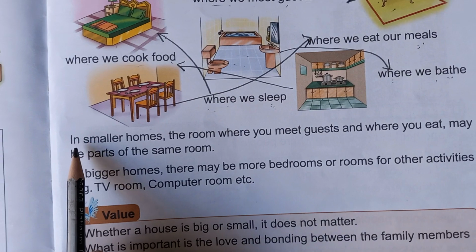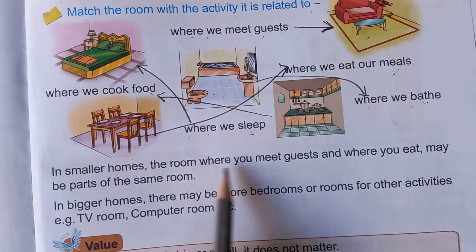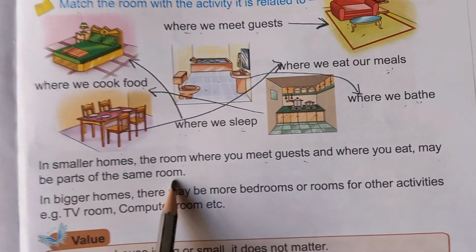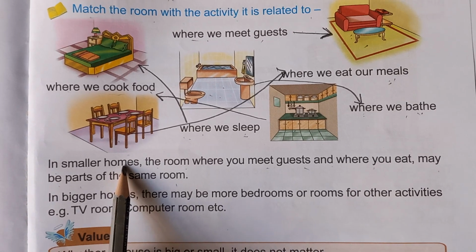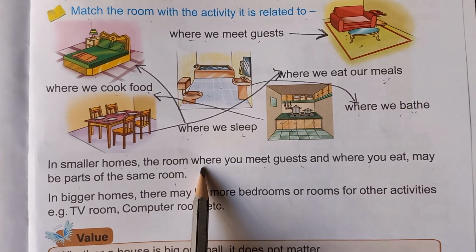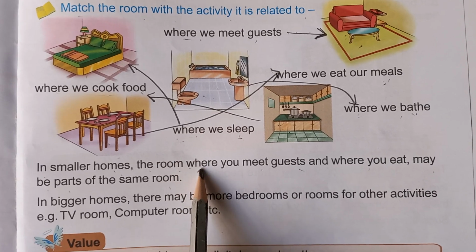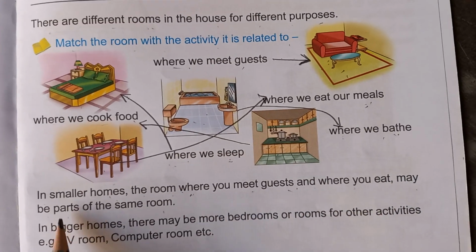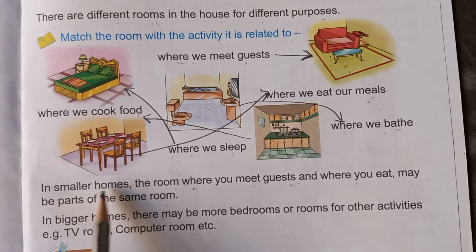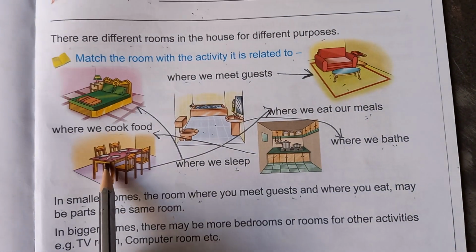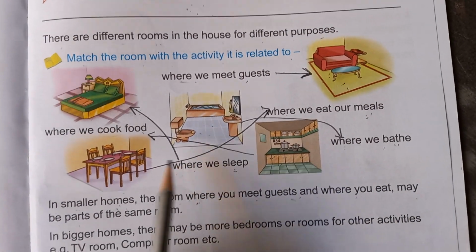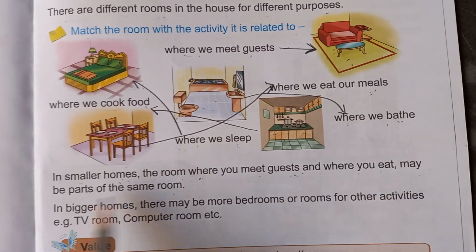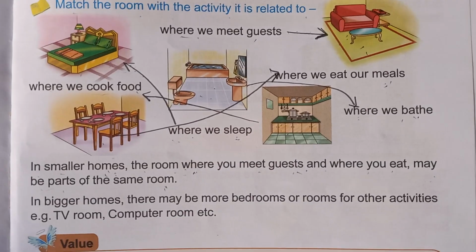Now the next one. In smaller homes, the room where you meet guests and where you eat may be part of the same room. In a smaller house, it is only one room or maybe two rooms. In that same room you meet the guest, and there also you cook the food, and there only you do other activities also. That happens in the smaller homes. Here they have given the picture of the rooms where the activity is related. But in smaller homes, the room where you meet the guest and where you eat may be the same room.